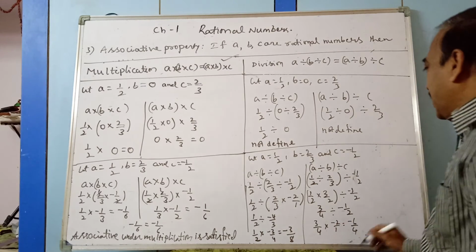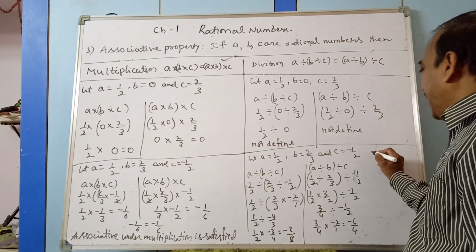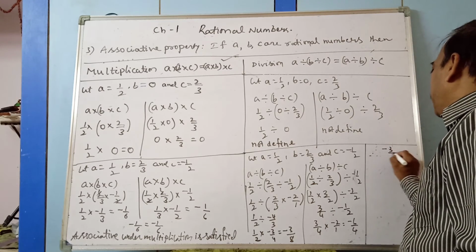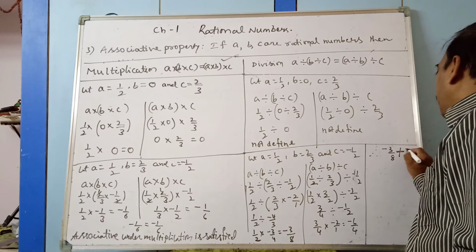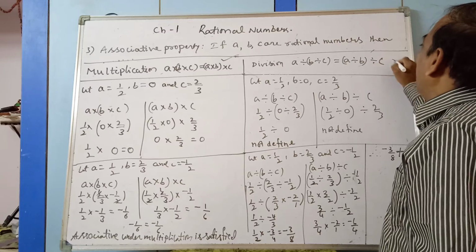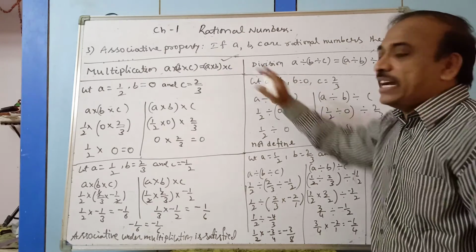Are they equal? They are not equal. So here I am writing, therefore minus 3 by 8 is not equal to minus 6 by 4. So these are not equal. This is not satisfied and this is satisfied.